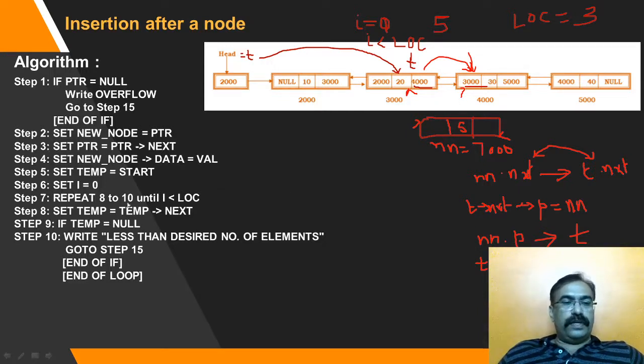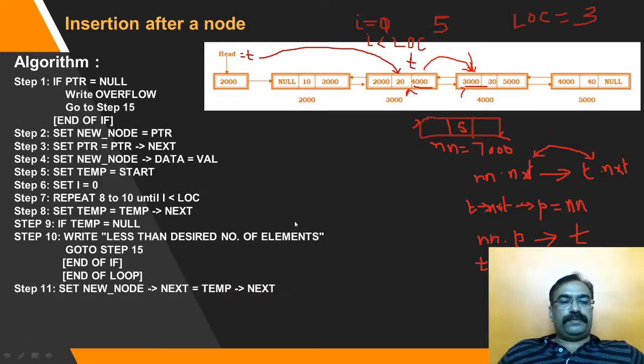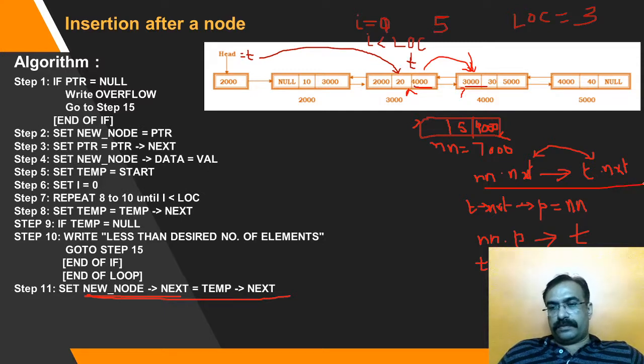Okay, that's what we did. This loop signifies that. Now once we reach that, temp is pointing here, so new node dot next, this field is equal to temp dot next. So temp dot next is 4000, this field is going to become 4000. Fine. So new node dot next becomes temp dot next. This condition. First link created.